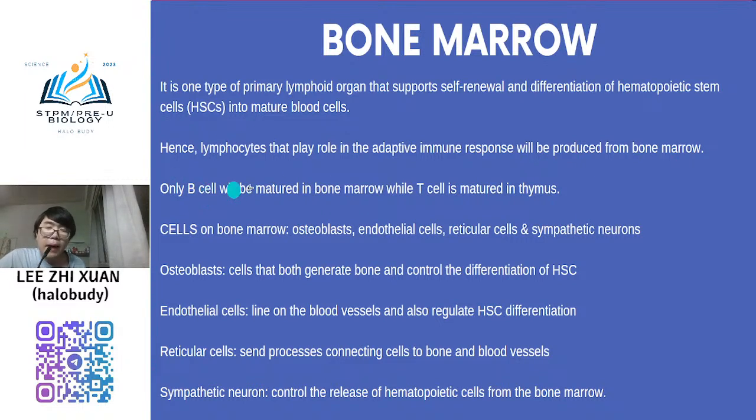But the T cell is synthesized in bone marrow, then later moves to the thymus to mature. So the maturation of T cells is at the thymus. Why is it T cell? Because T refers to thymus. That is why they are named B and T: B is because of bone marrow, and T is because of thymus.